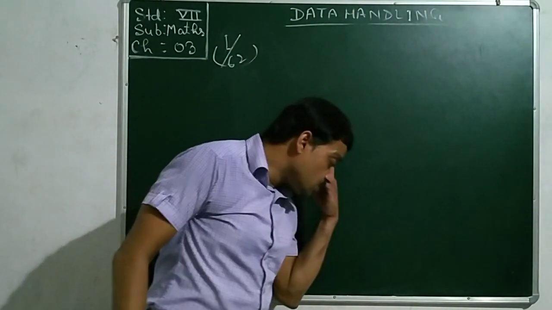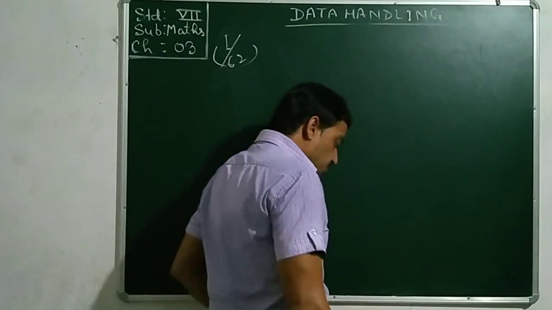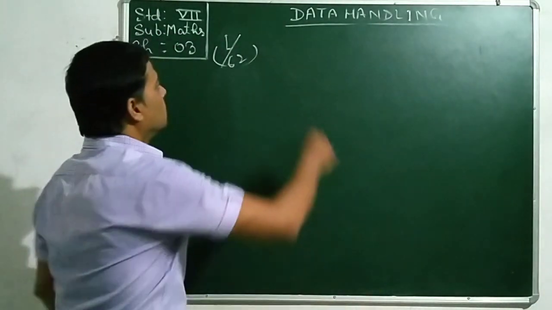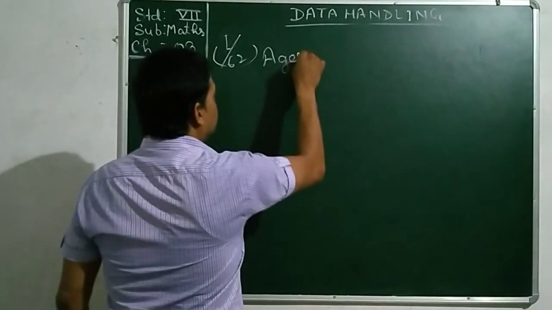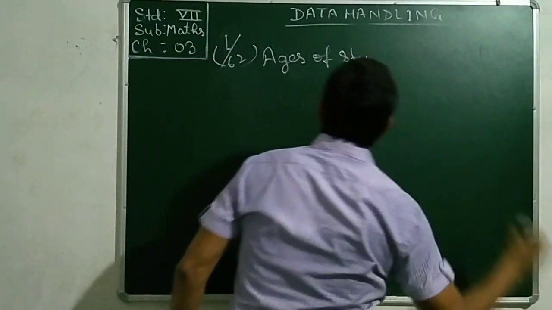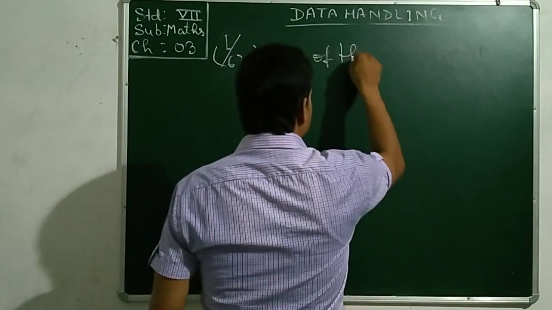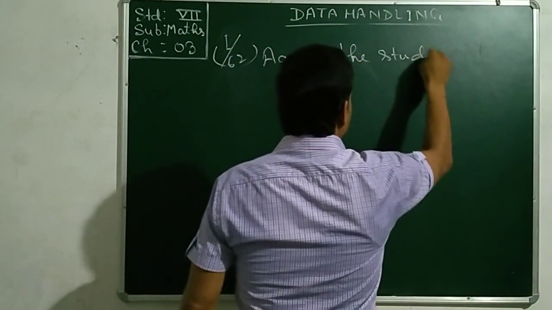You are asked to find out the range of any 10 students of your class. Consider ages of the students.